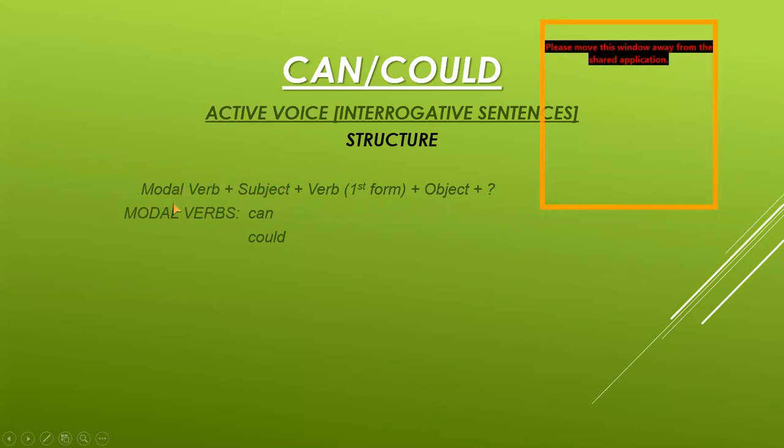But here you can see the modal verbs are there in the sentence, so we start the interrogative sentence with the modal verb. Now modal verb plus subject plus verb first form plus object plus question mark. Here you can see that the subject comes first and the object comes at the end because it is an active voice sentence, and the modal verbs are can and could here.